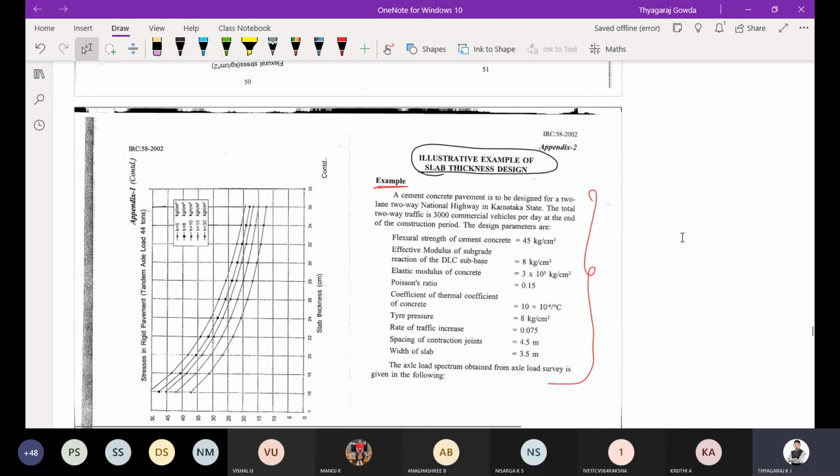Kindly inform when it is completed so that we'll write this axle load spectrum.